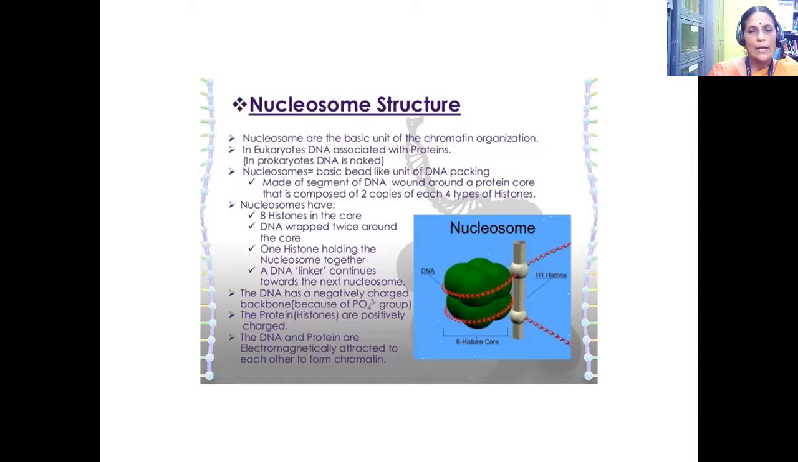The DNA has a negatively charged backbone because of the phosphate group. The protein histones are positively charged. The DNA and protein are electromagnetically attached to each other to form chromatin.